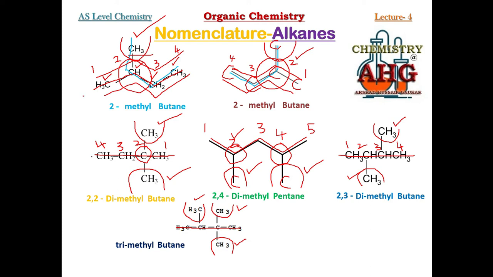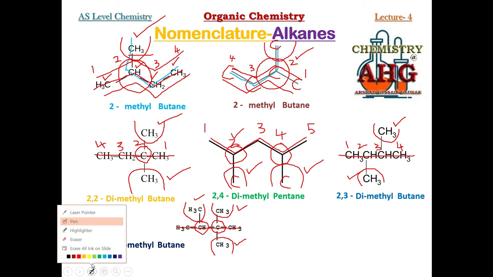Now let's do the numbering. You must focus on this carbon and this carbon, because both of these carbons are bonded to branches. But which carbon must you prefer? You must prefer this carbon. Why?